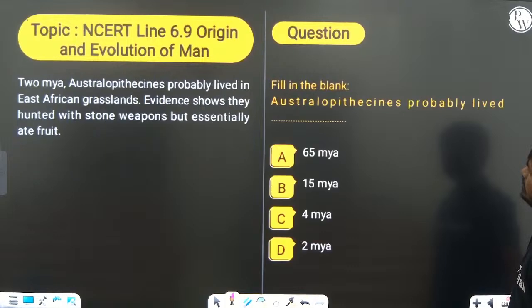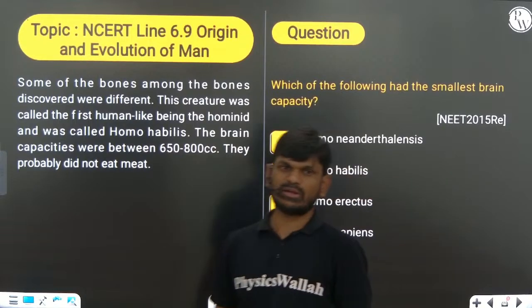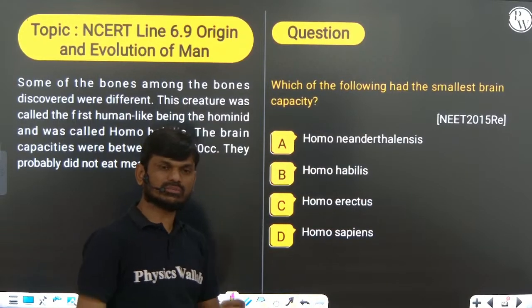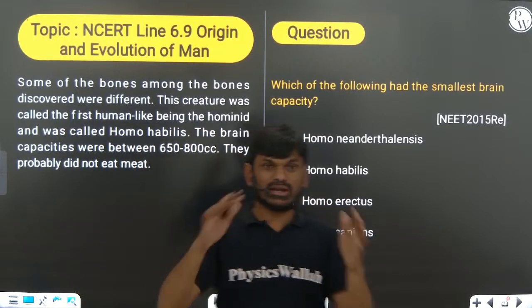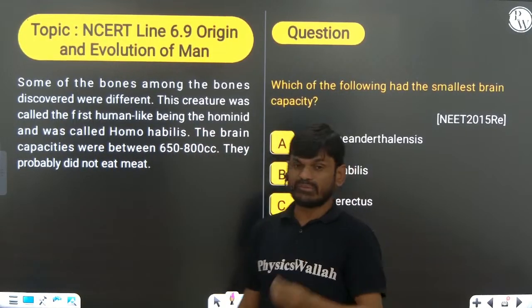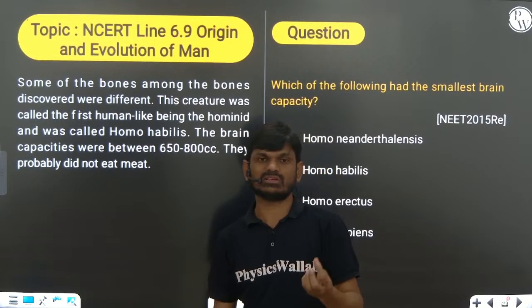Okay, right? So this human evolution is very important. Every time they're asking questions, most of you know that, right? So briefly, I will explain that chronological order is important. So 15 million years ago, Dryopithecus and Ramapithecus existed.